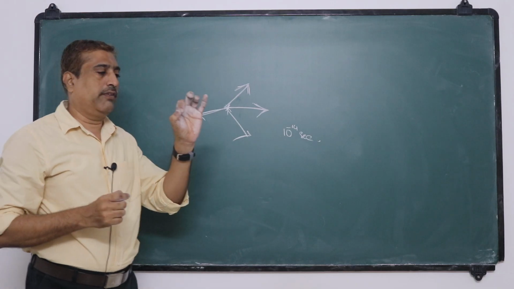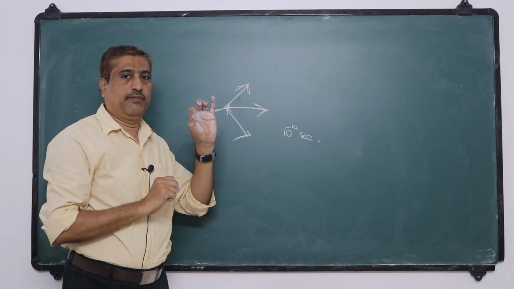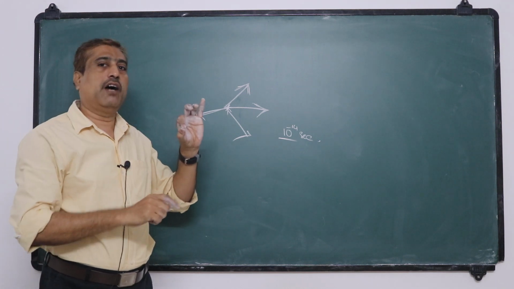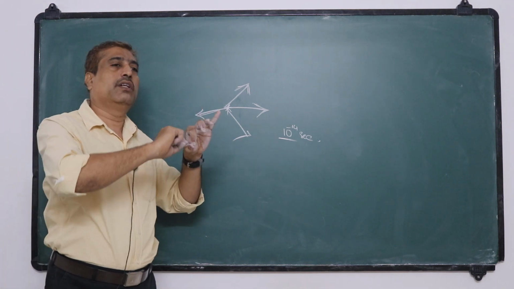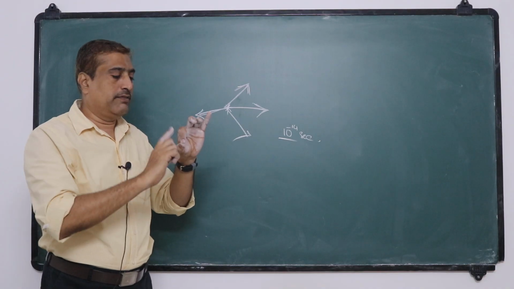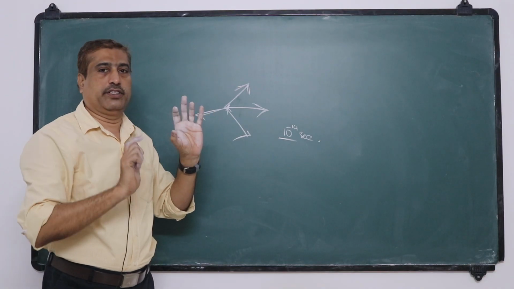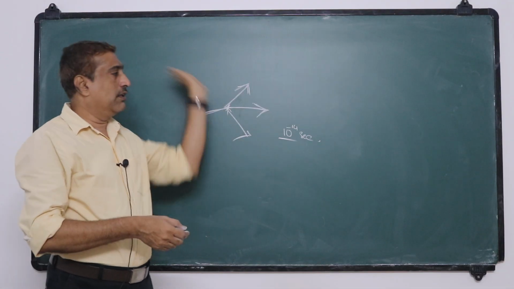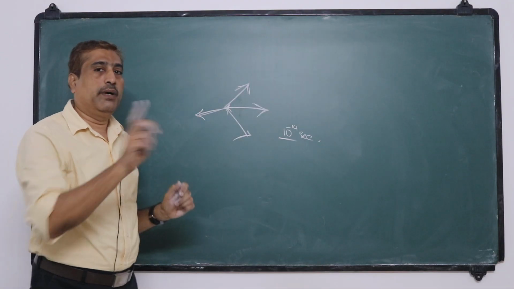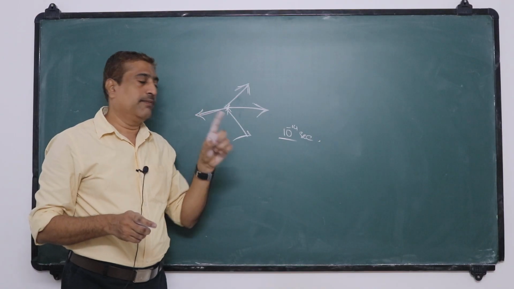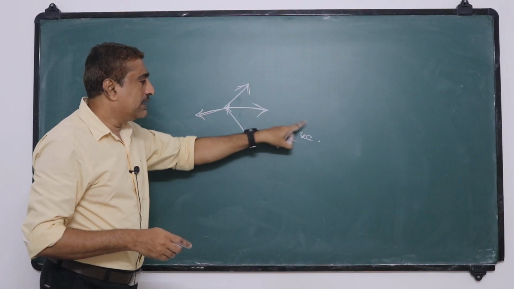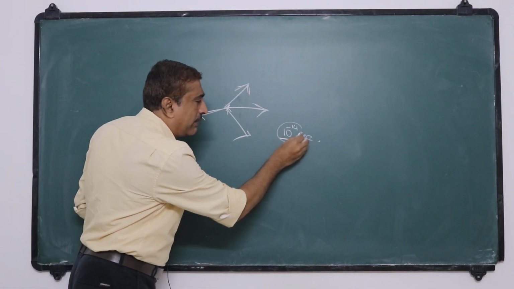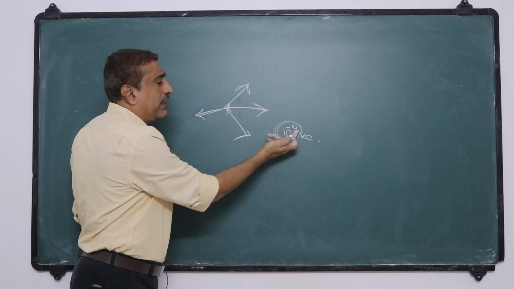That means a source of light sends out a light wave, and after 10 to the power minus 14 seconds, it sends out a second wave, and after the same time, a third wave. But these waves are not in a single direction. First wave may be in this direction, second in this direction, third in this direction. But our eye cannot perceive them as separate, because the gap between them is 10 to the power minus 14 seconds.